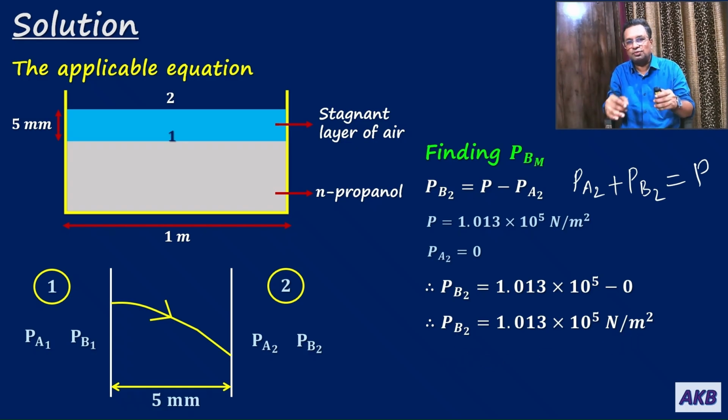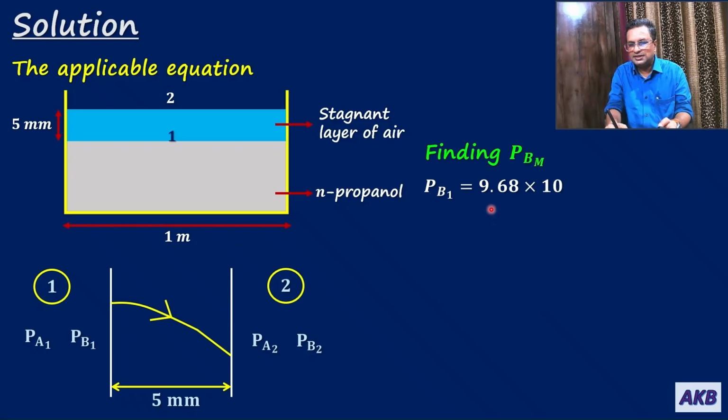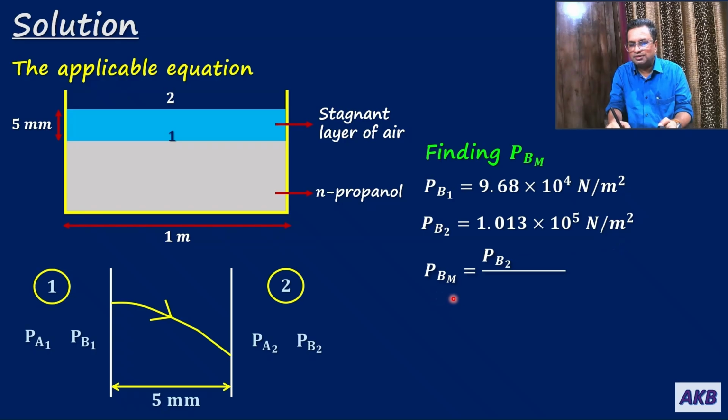Now, we know PB1 and we also know PB2. PB1 is 9.68 into 10 to the power 4 Newton per meter square. PB2 is 1.013 into 10 to the power 5 Newton per meter square. Now, PBM is PB2 minus PB1 divided by ln of PB2 by PB1.